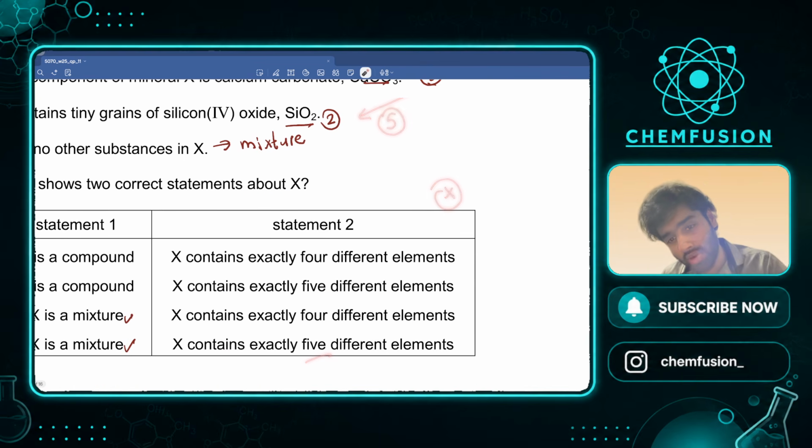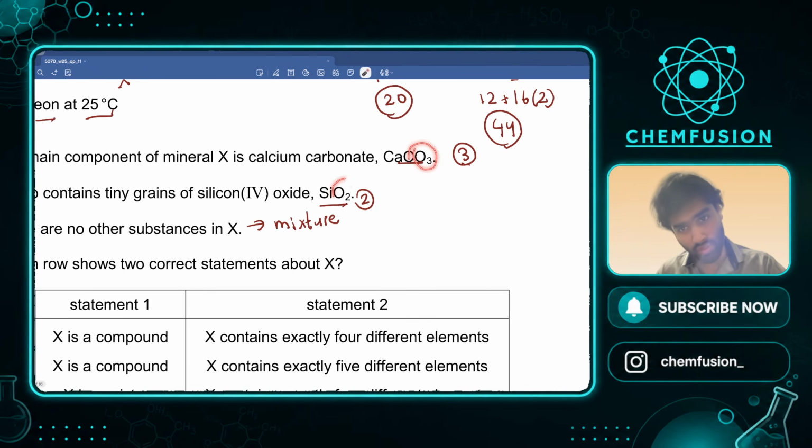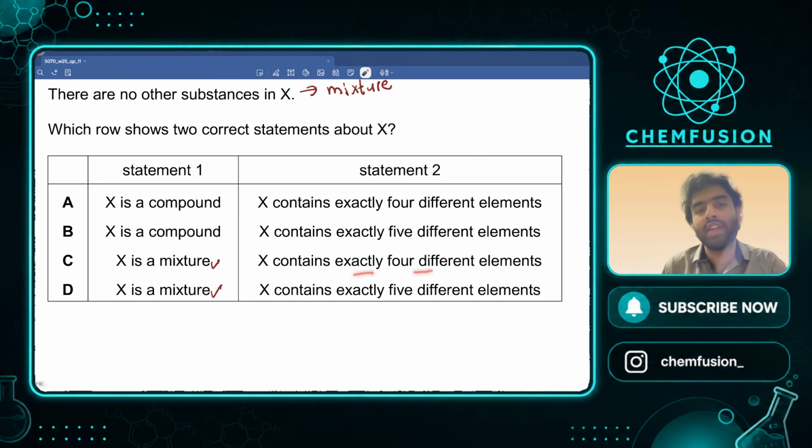Why? Because it's talking about different elements. You see, oxygen is here as well, oxygen is here as well. You don't count them twice. You say that they are one, right? They both are essentially the same thing. So you have oxygen first one, silicon second, carbon third, and calcium 4. So you have 4 different elements, not 5. This was a small trick in this question which you were expected to identify.